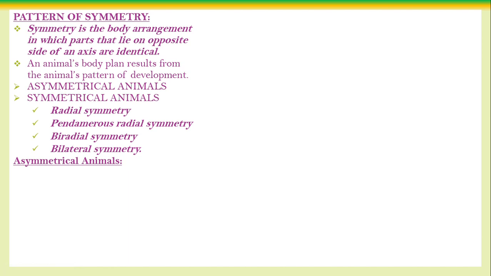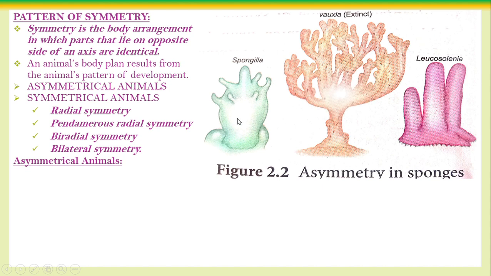The bodily organs are not equal in both the side of the central axis. That is the meaning. Look at the picture here. The sponges or the waxia, it in this form is extinct. The leucocylia, all of these are sponges. In sponges, the asymmetrical, it is the simplest body plan, the simplest of all, do not display the symmetry. That means we can't cut the animal into two equal parts at any direction, any plane of axis. The body of the animal cannot be cut into two equal half. That is called absence of symmetry.